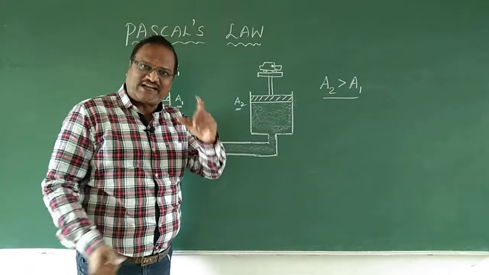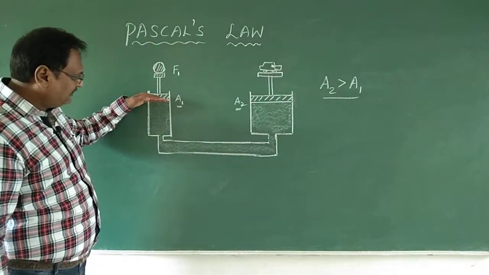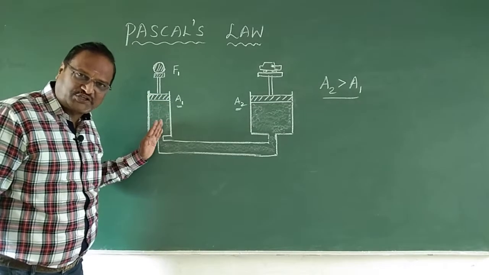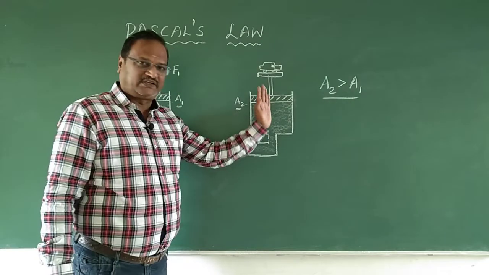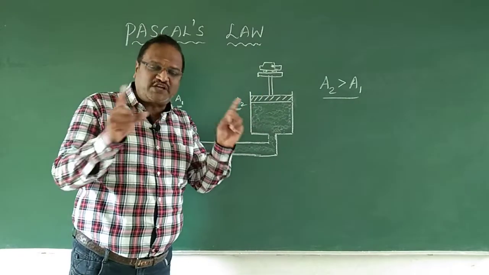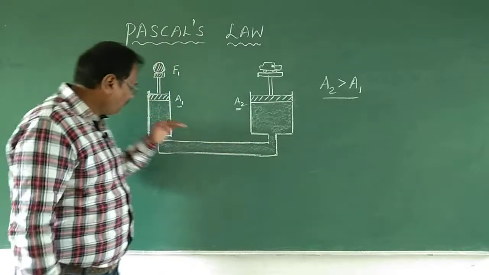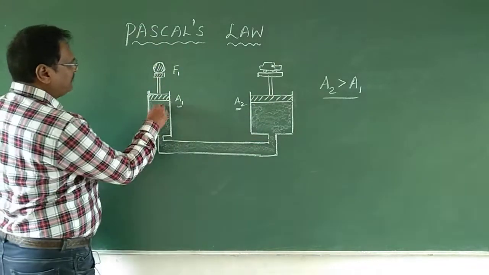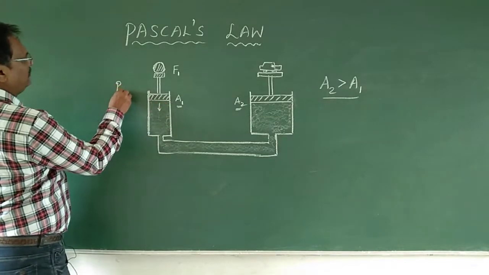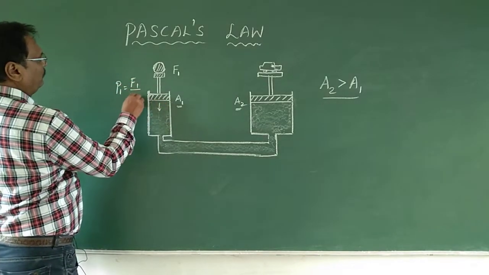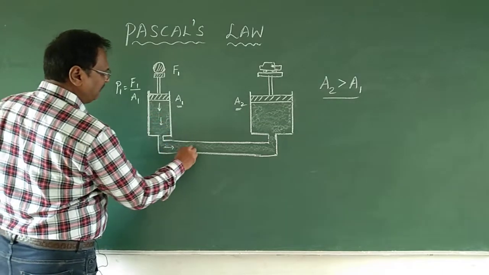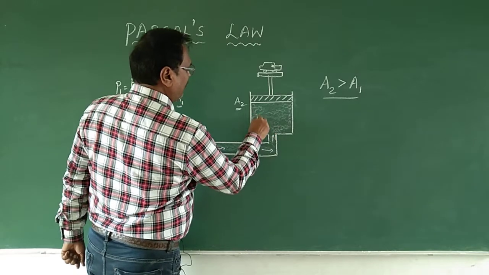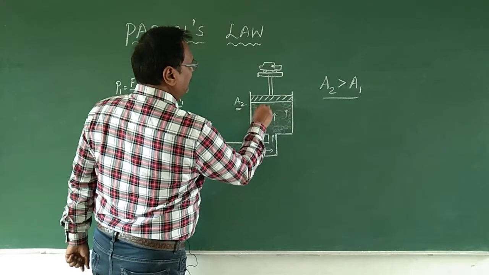Pascal's law states that the pressure exerted in a liquid is transmitted undiminished throughout the liquid. It is not diminished, it's not going to change, it's not going to vary, right? Equally distributed throughout the liquid. So, if there is a pressure acting here, we say P1 is equal to F1 upon A1. That pressure is going to get distributed throughout the liquid, undiminished, and that same pressure will be acting here. And what will happen?